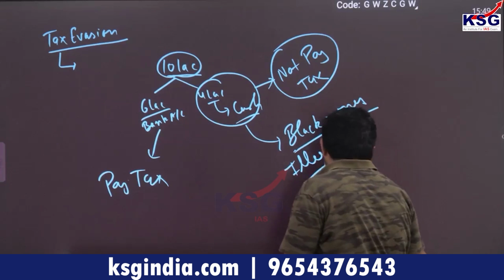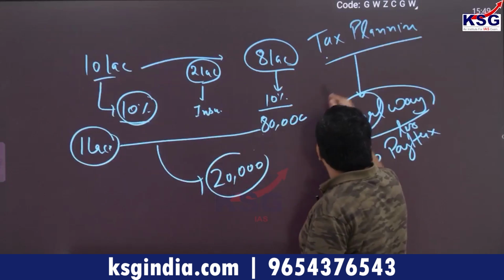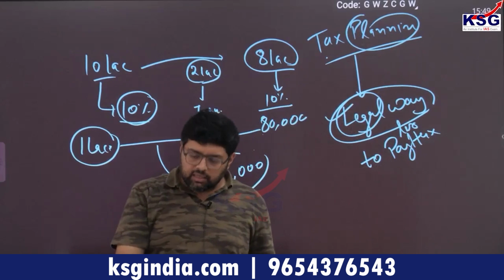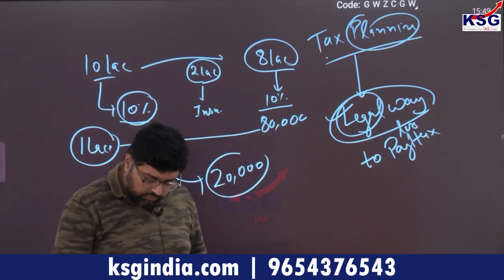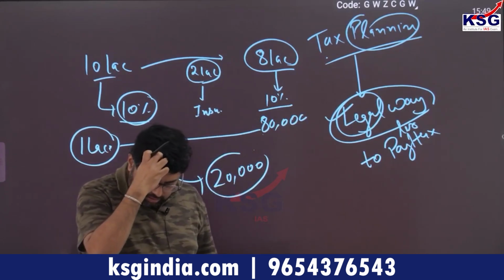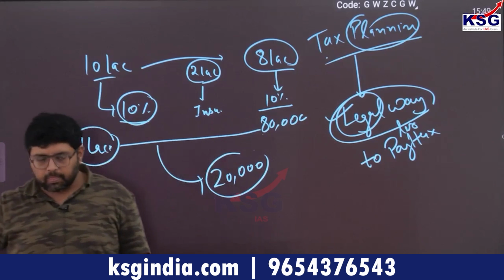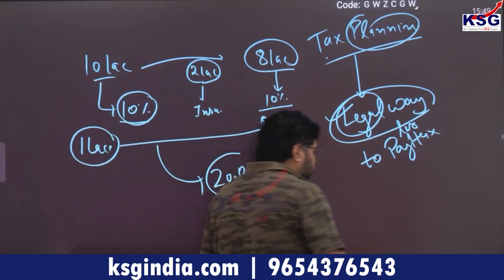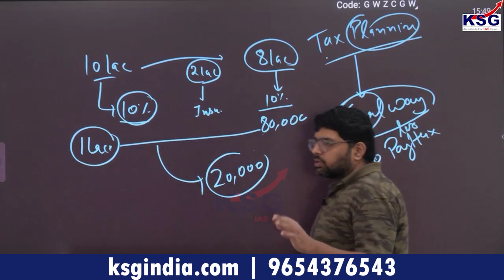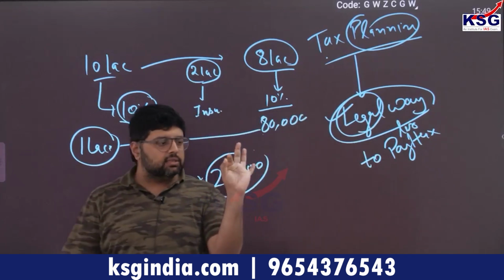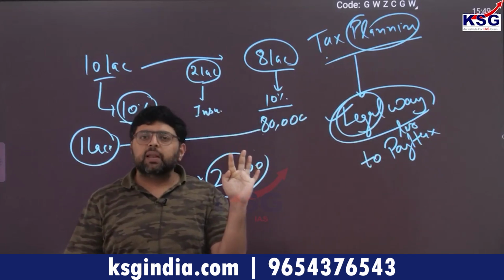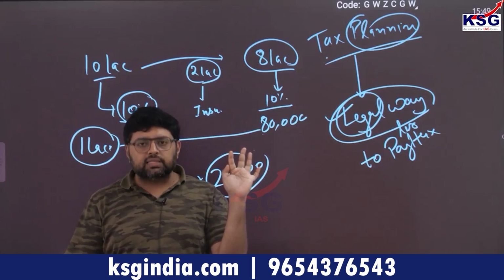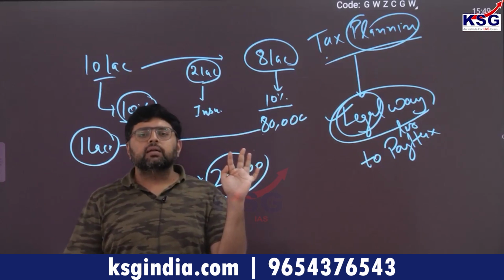Whereas this tax avoidance or tax planning is a legal one. Clear? Is it clear to you? Okay, समझ आया सबको? Okay, now if it is clear, we have covered 4 terms: tax burden and tax incidence, tax base, tax planning, which is also known as tax shelter, tax holiday, tax avoidance, and tax evasion.